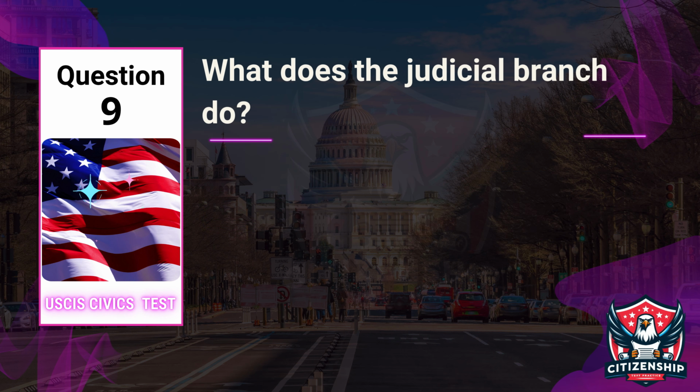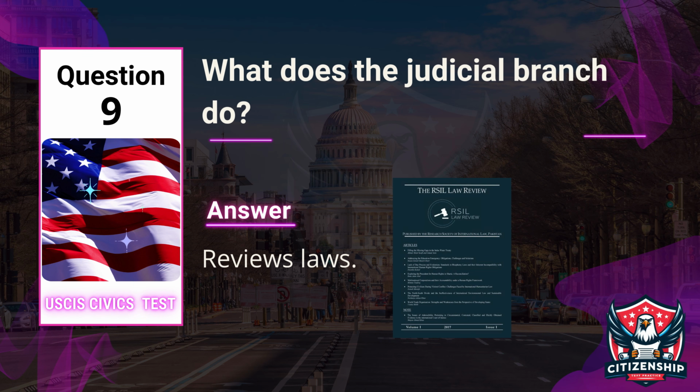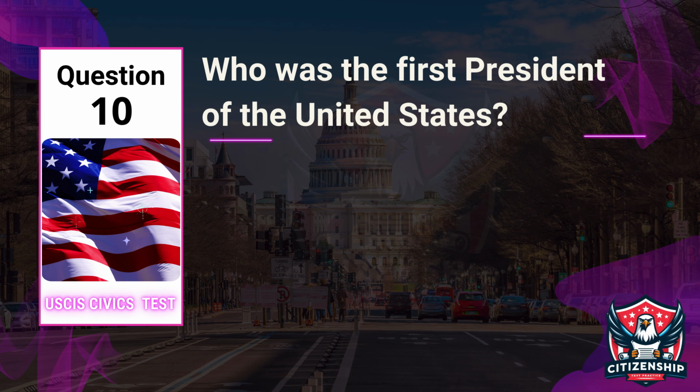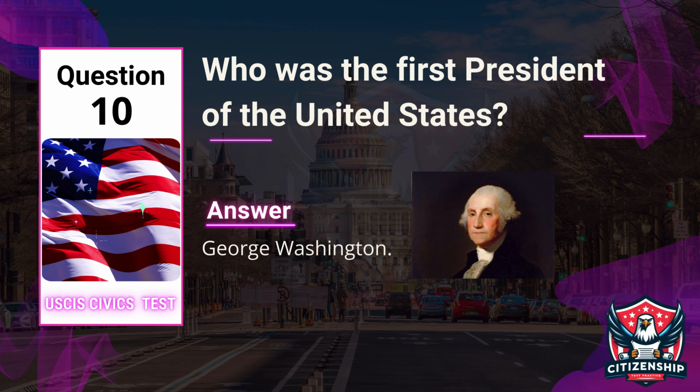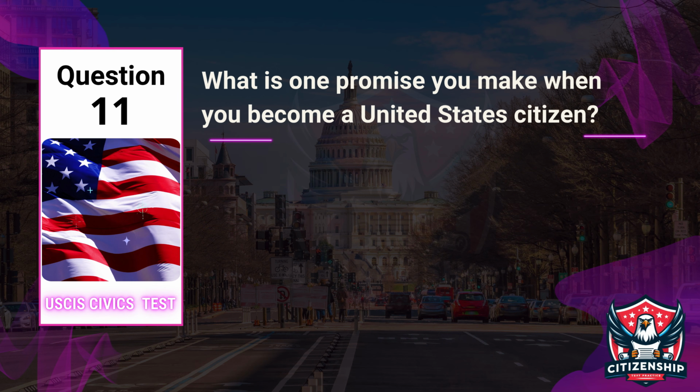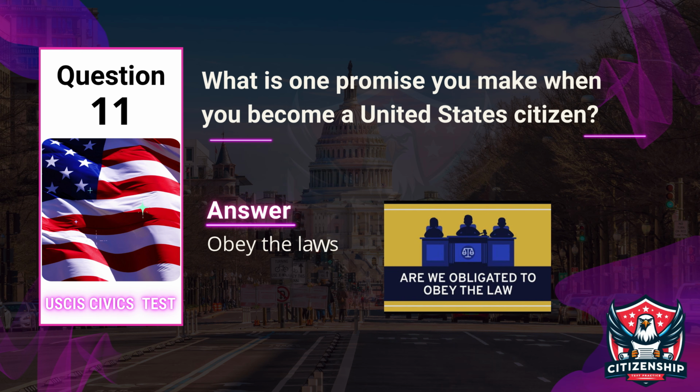Question 9. Officer: What does the judicial branch do? Applicant: Reviews laws. Question 10. Officer: Who was the first President of the United States? Applicant: George Washington. Question 11. Officer: What is one promise you make when you become a United States citizen? Applicant: Obey the laws of the United States.